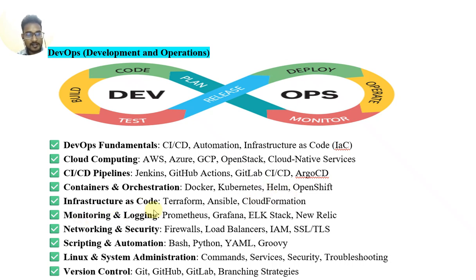Monitoring and logging tools are Prometheus, Grafana, ELK Stack, and New Relic.